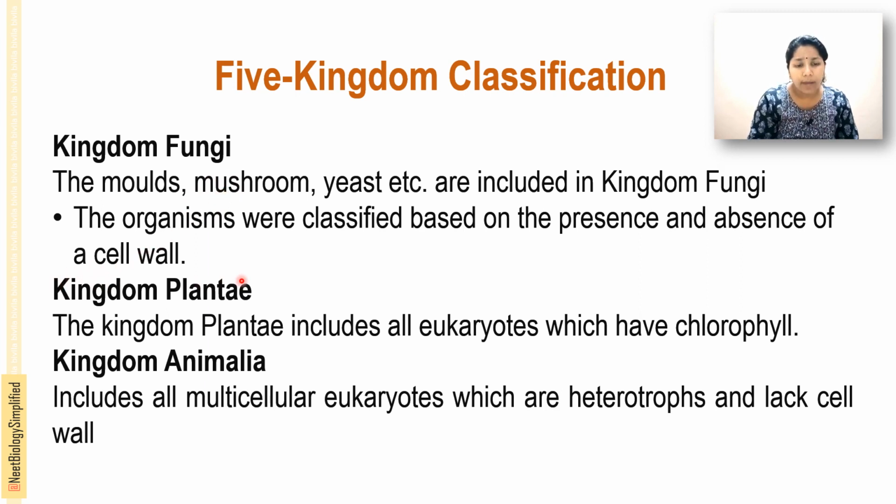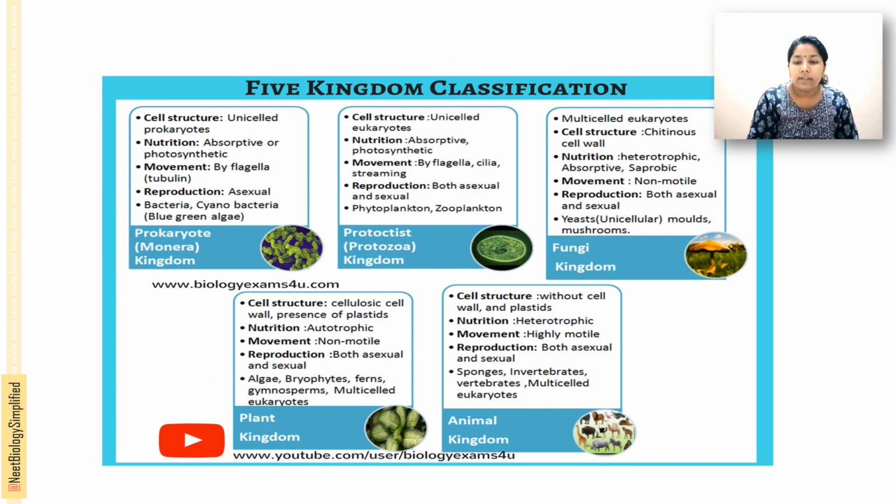And the kingdom Plantae includes all eukaryotic plants which have chlorophylls. The presence of chlorophylls and being eukaryotic group them in the kingdom Plantae. And the kingdom Animalia includes eukaryotes which are heterotrophs and lack the cell wall. They are multicellular eukaryotes. And next, in this slide we can see the different phylogenetic classifications and their characteristic features.